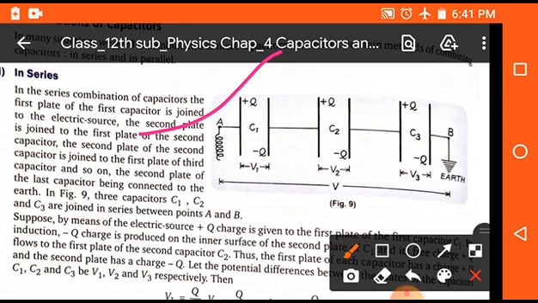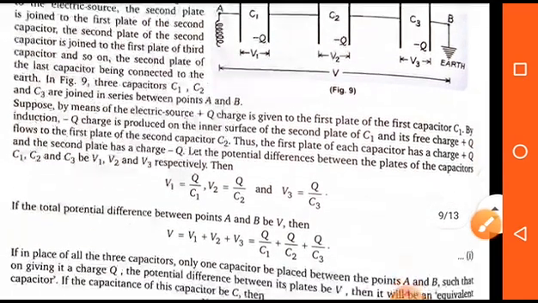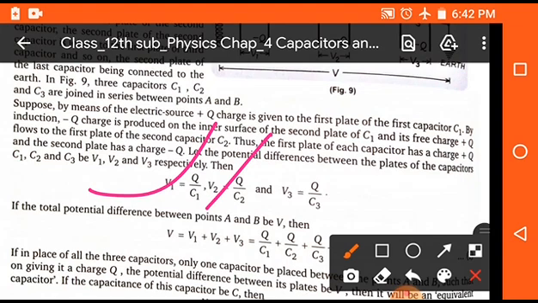As we know, in the series combination the charges are the same but the potential differences are different. So here we will find V1, V2 and V3. These potentials will be Q upon C1, Q upon C2 and Q upon C3. Now the total potential will be V is equal to V1 plus V2 plus V3.